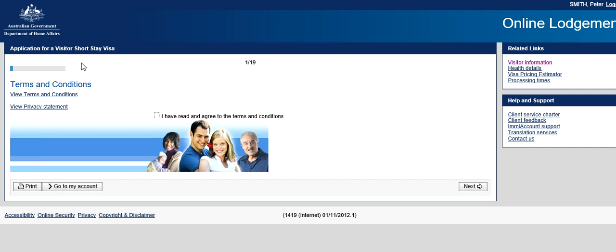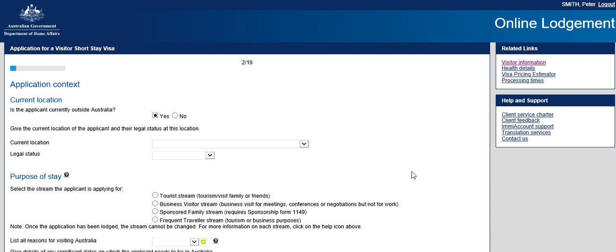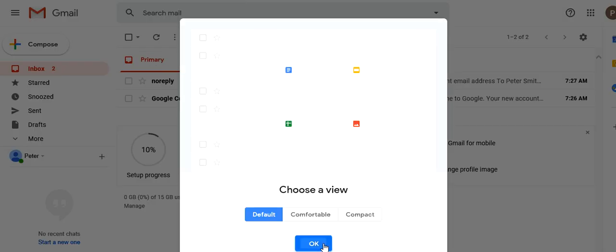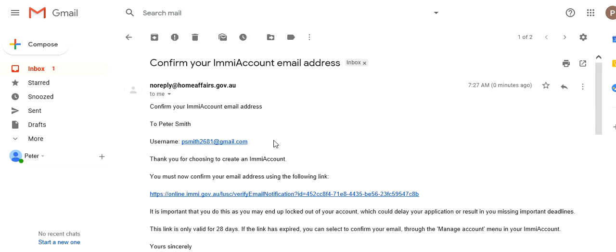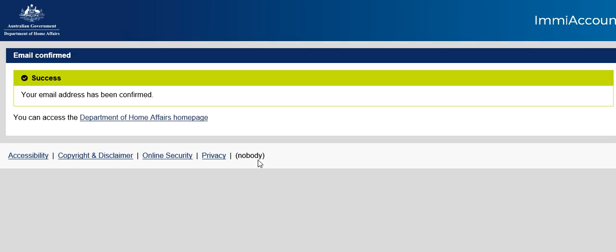It takes you to this lodgement page where you need to accept terms and conditions. And from here you can proceed further. Like I selected a tourist visa, that's why it's going through here. Meanwhile, if you open your email account, you see that you get an email from the Australian government, so you can verify. That's it. So now your account is good to proceed.